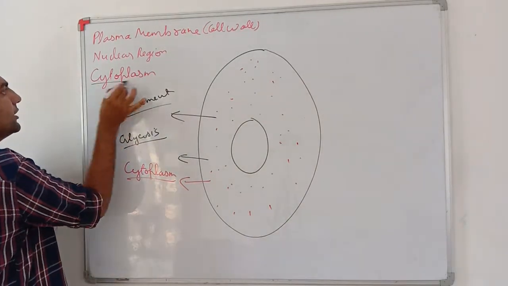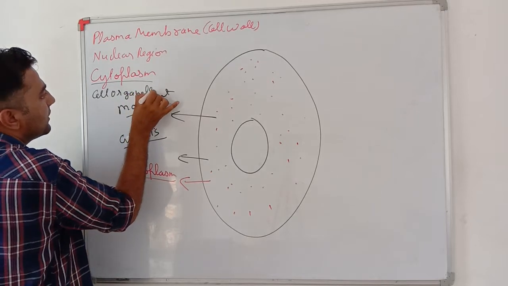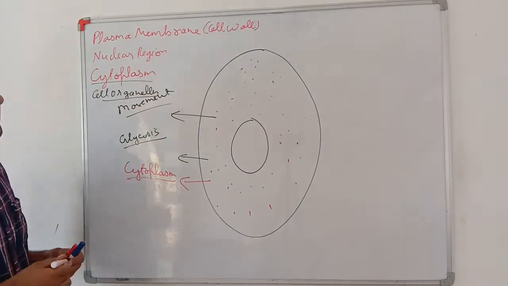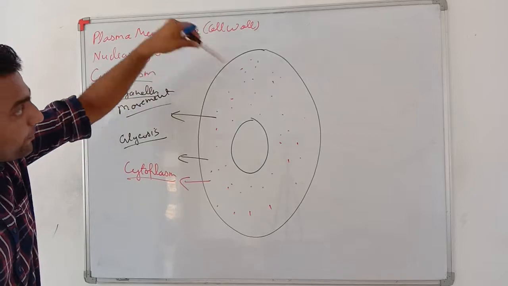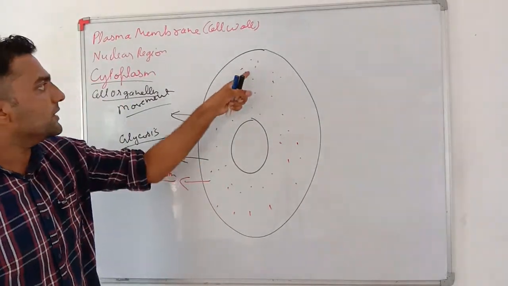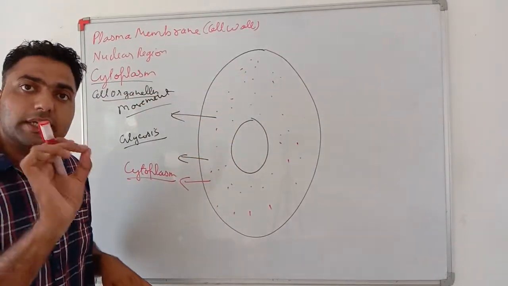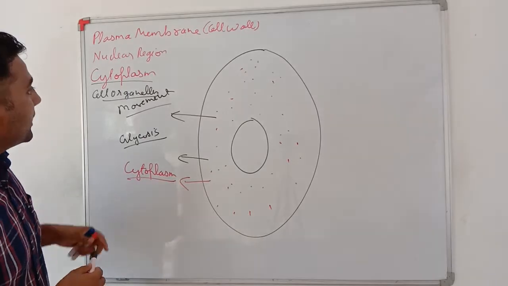Moreover, in the cytoplasm there are cell organelles. What are cell organelles? See my dear students, as our body has many parts in it known as organs, similarly the cell also has many parts within it which work individually. Those are known as cell organelles.